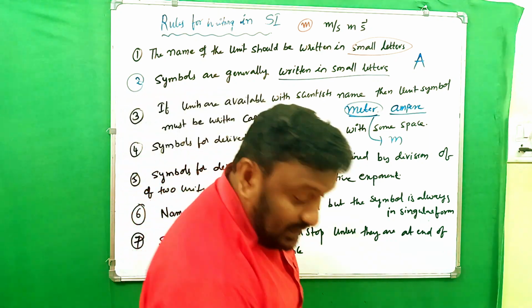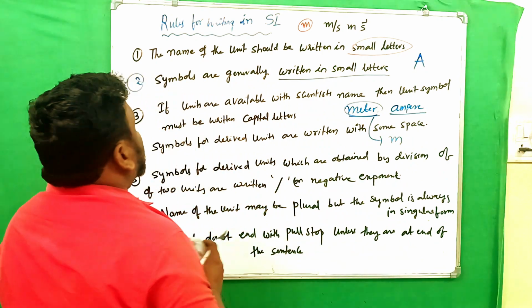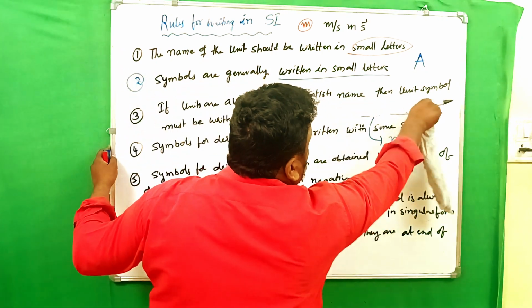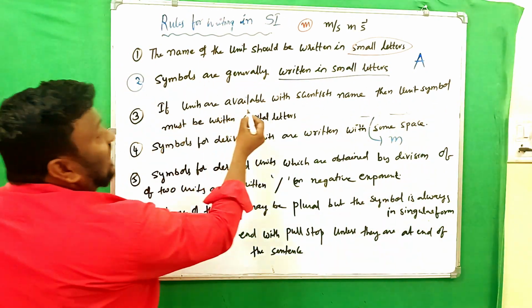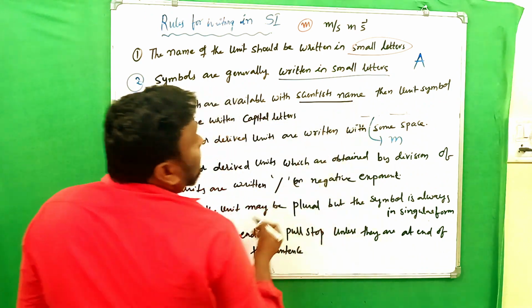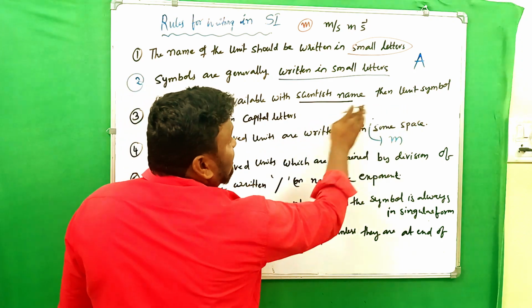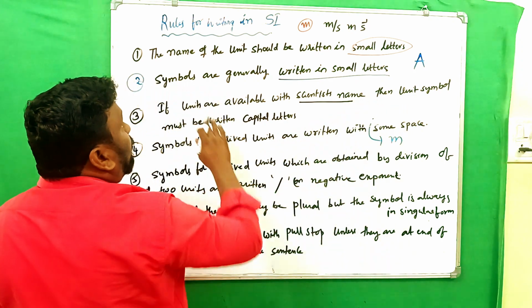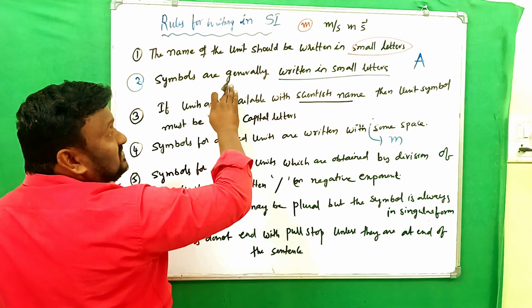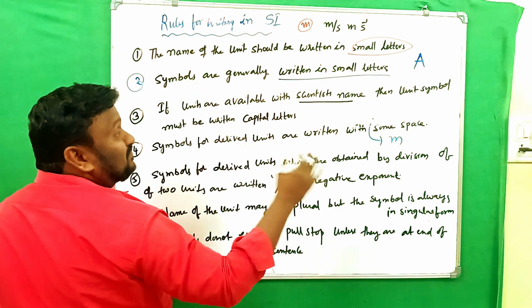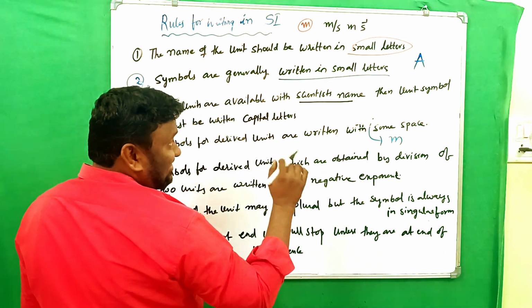Now otherwise, look here now, third one, if the units are available with the scientist name, then the unit symbol must be written with capital letters. Clear? So when we have units with the scientist name, then only you have to write the capital letters.